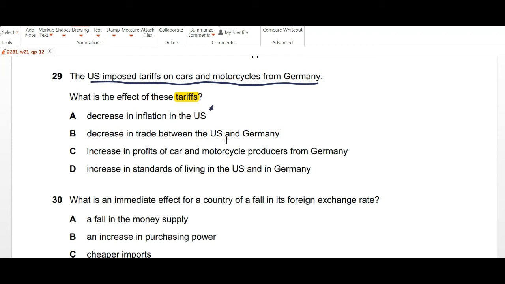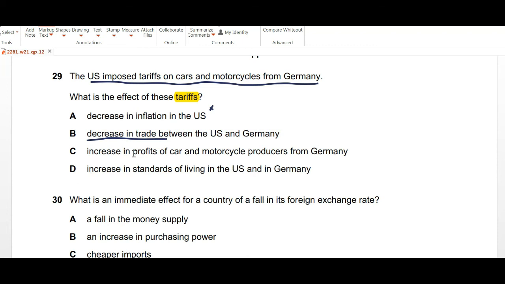Part B, decrease in trade between US and Germany. Well, this is a possibility because the demand for German products will reduce. The demand for German cars and motorcycles will reduce, and that may result in a decrease in trade. Looking at other options, increase in profits of cars and motorcycle producers for Germany. Not necessarily, because obviously they're selling cars and motorcycles to many different countries, and we cannot really say that their profits will increase or decrease just by the US imposing a tariff on them.